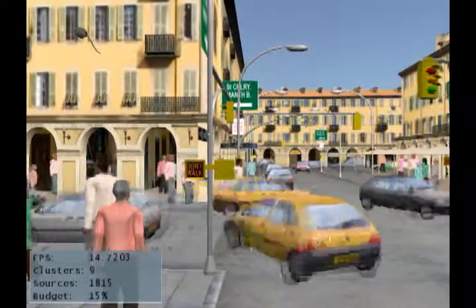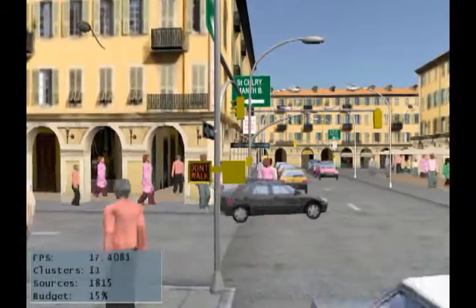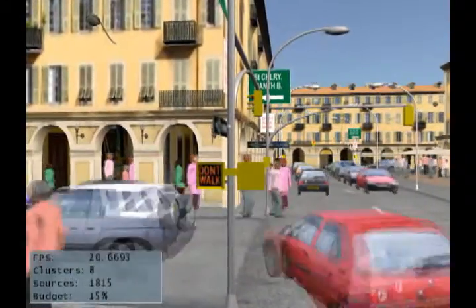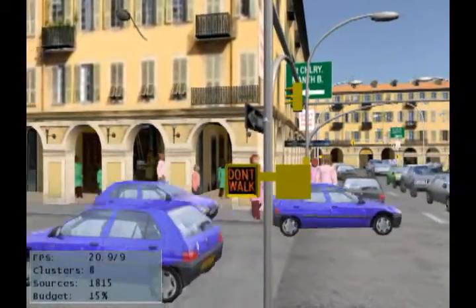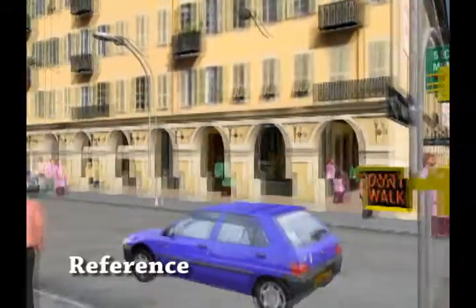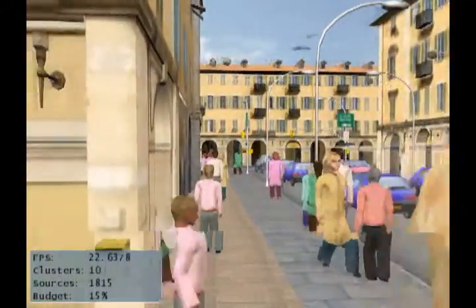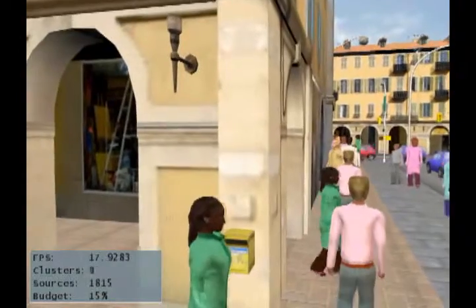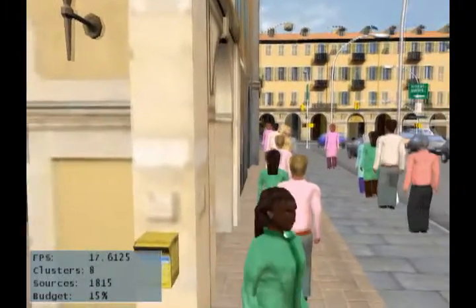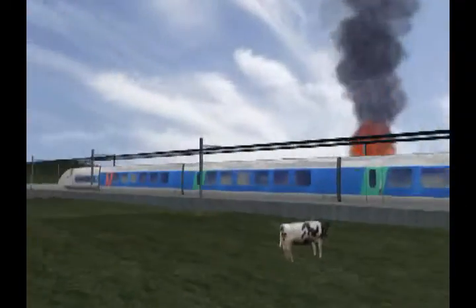In this sequence, we show the same scene with a 15% budget for the entire path. We switch to reference here to indicate that the approximation works well. For this sequence, a budget of 25% is satisfactory.